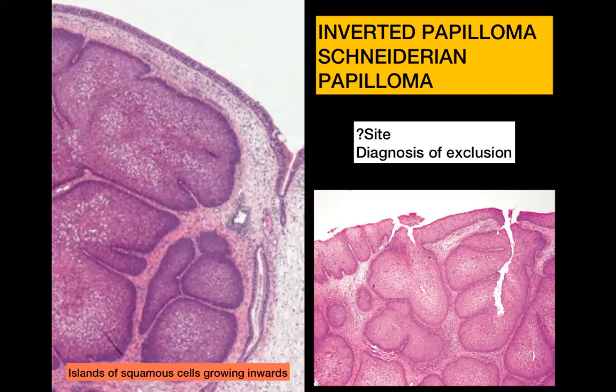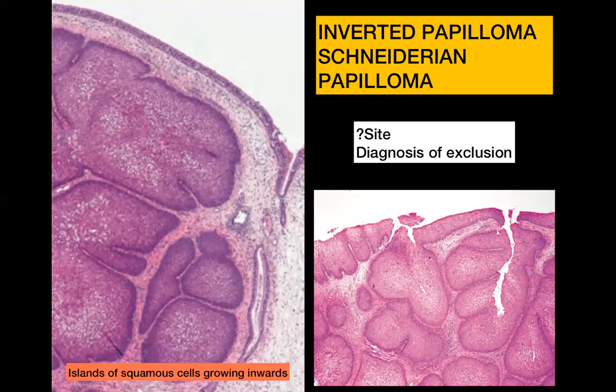So it is inverted. And this may look very similar to a squamous cell carcinoma to the untrained eye, or this could look very similar to a basal cell carcinoma. But the things that you have to remember here: one, the cells are not basaloid. They look pink and not blue. The second feature is that this is a benign neoplasm. So this is not going to show mitotic activity. It is not going to show single cell invasion. It is not going to show you keratin pearls. So it's not going to show you any of these features.